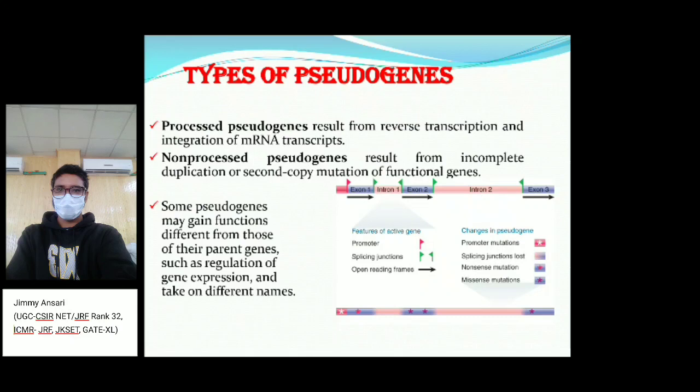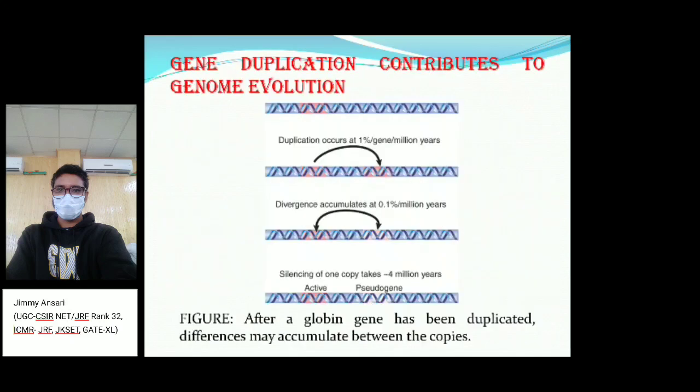Some pseudogenes may gain functions different from those of their parent genes, such as the regulation of gene expression, and take on different names. So gene duplication contributes to genome evolution. Generally, duplication occurs at 1% of genes per million years, so the divergence accumulates almost 0.1% per million years. The silencing of one copy takes almost 4 million years, so it either stays active or becomes a pseudogene. If it is inactive, then it is a pseudogene.